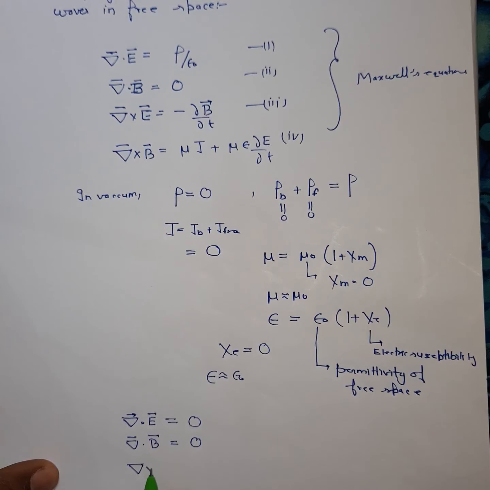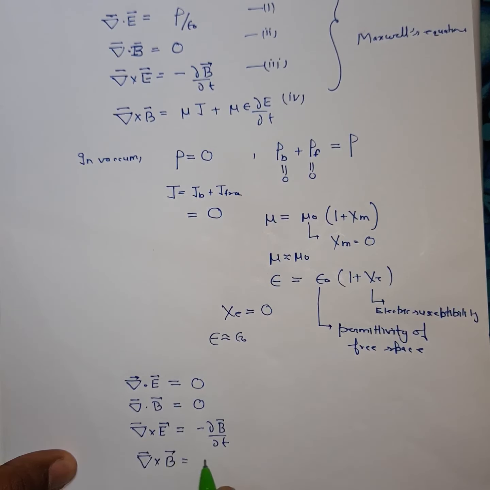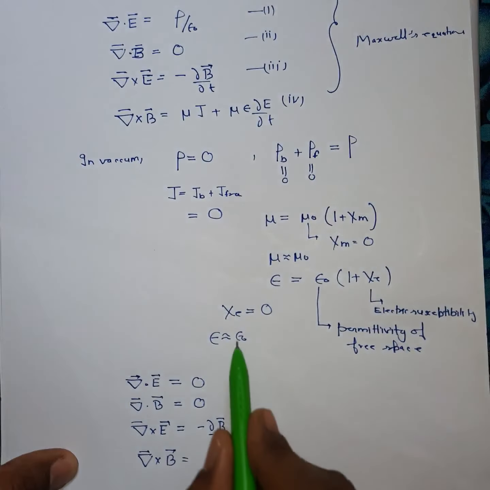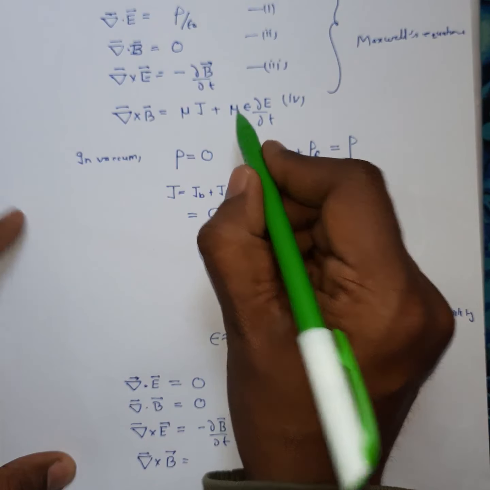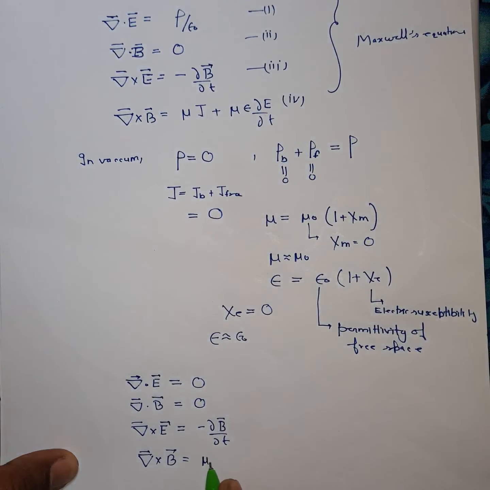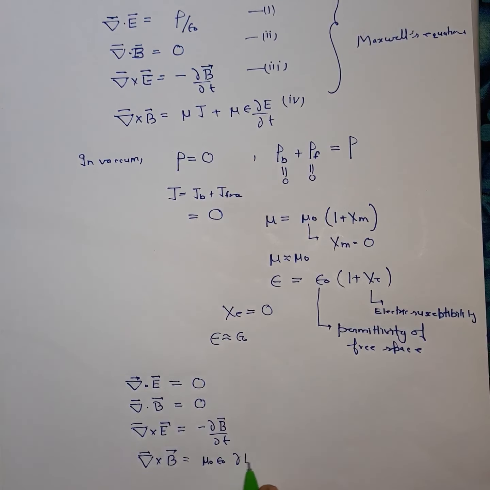The third one is curl of E is equal to minus del B by del t, and the fourth equation is curl of B is equal to mu naught epsilon naught del E by del t, since J is 0.